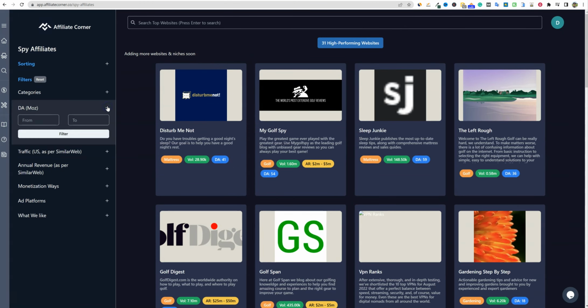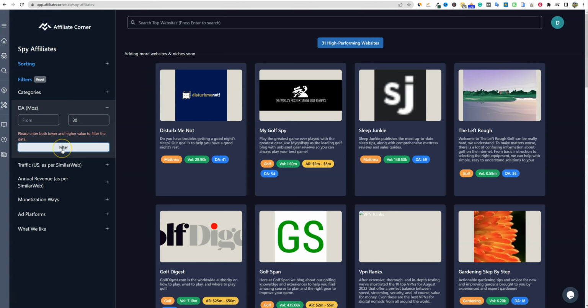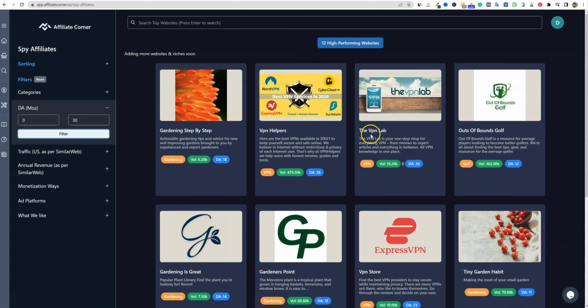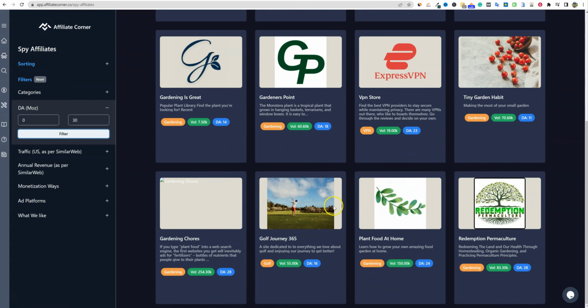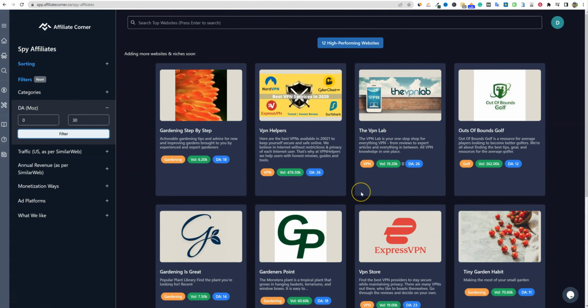So it's not as exciting, the fact that they only have, so like if I want the max DA to be only 30, let's see if they have any in here, both lower and higher. Okay, so 0 to 30. So we're looking at 12 of these sites are less than 30. So here are some different niches. And then if you wanted to go into categories and so forth, but there's just not enough sites in here. But as they build this tool out, this is going to be huge, kind of like the other niche finder tool that I've introduced you guys to that has thousands of these vetted in here. And basically what you can do is come in here and see what's working for other people, and you could build sites similar to them. Super cool. You could reverse engineer their sites and so forth.